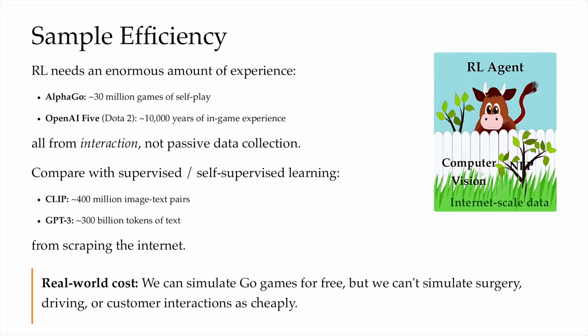Now here's the real kicker. Even if the game of Go or Dota 2 are data hungry, we can at least simulate them for almost free. It's just software. It's pretty cheap to simulate. But we can't cheaply simulate things like surgery, medical trials, driving, or customer interactions. In those domains, every data point comes with real experimental cost. It's money or time or risk. So those are even beyond the exploration versus exploitation trade-off.